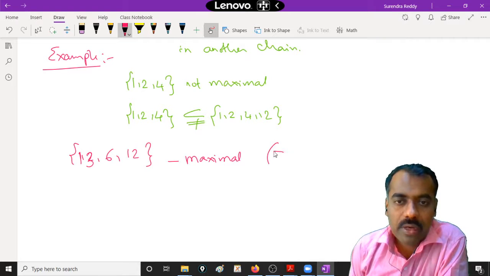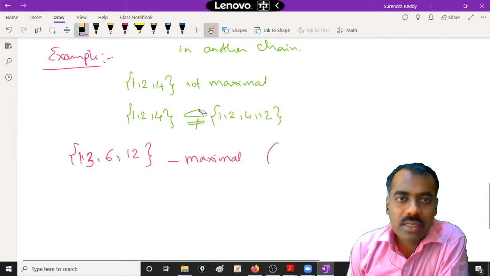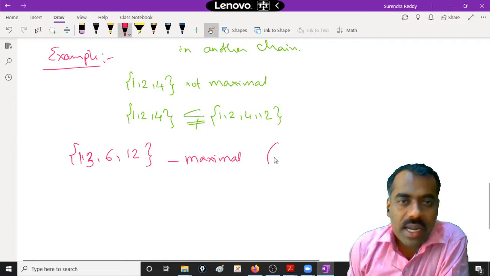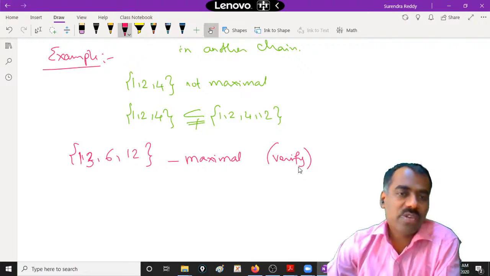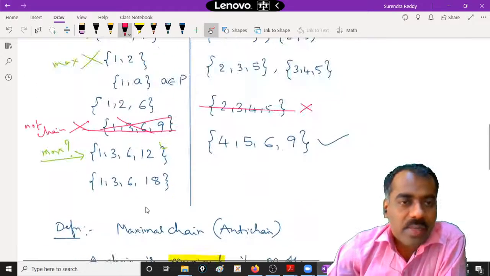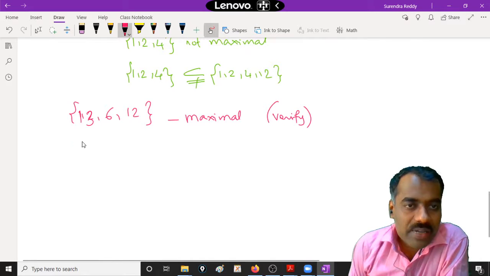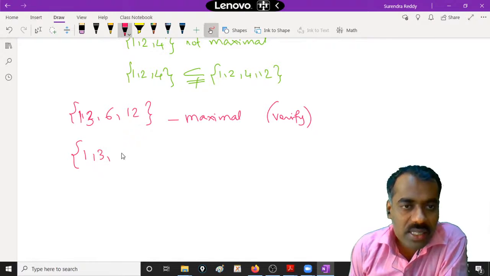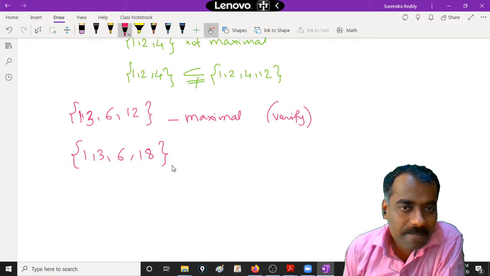Okay, what you should do is just verify. Verify means what? You take all the other elements and try to see whether you can put them in, so that it is a chain again, right? Similarly, what can you say about 1, 3, 6, 18? Whatever logic we have used, suppose 1, 3, 6, 18. Suppose if I put this, can it become a maximal chain?